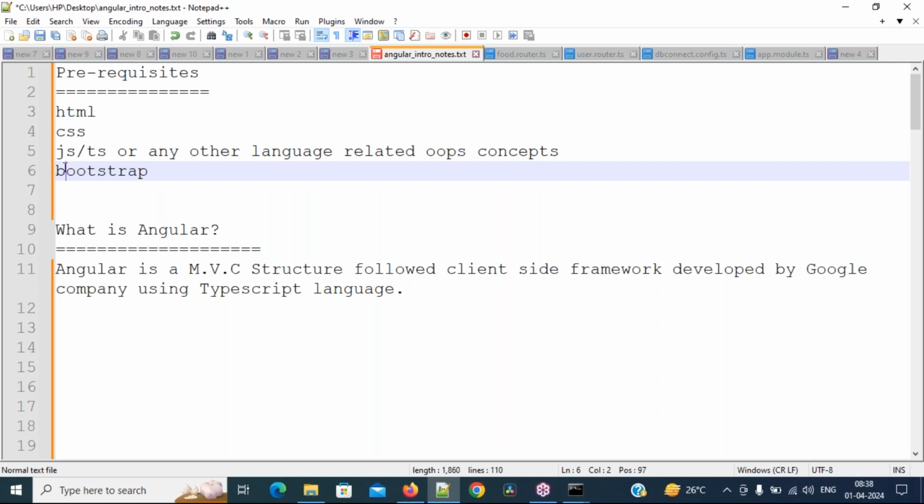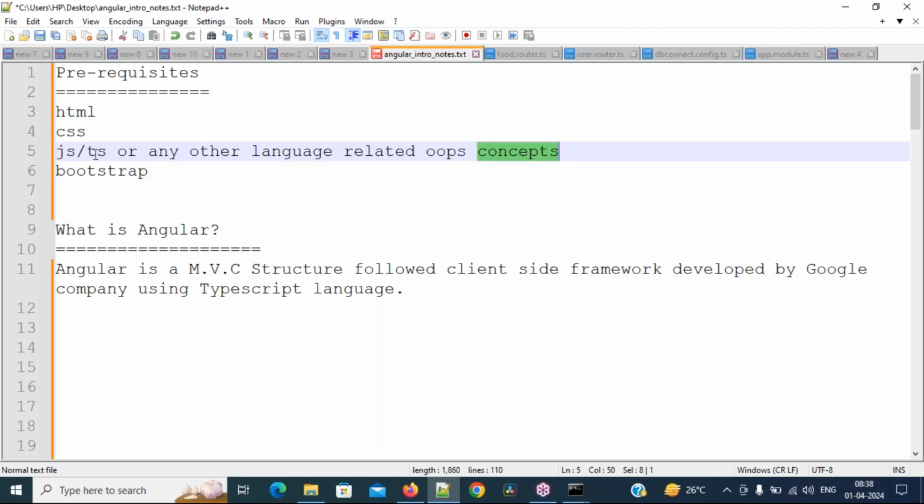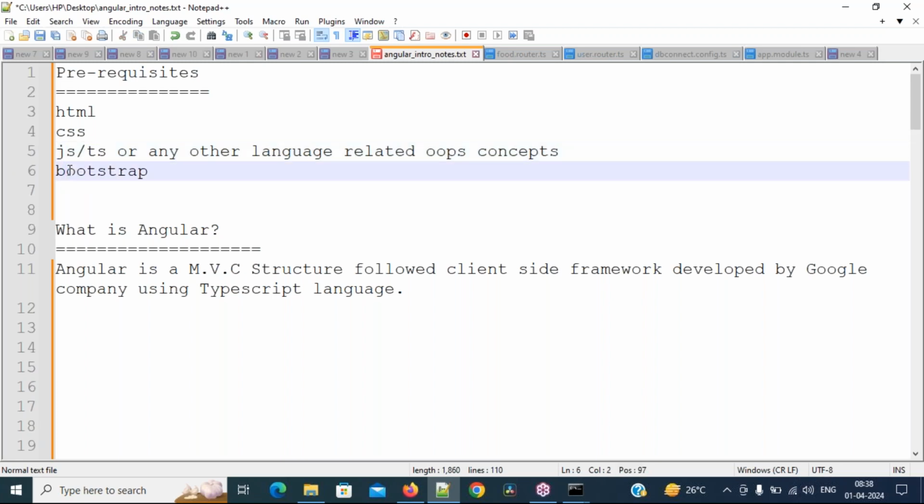Whatever code I have written, I will explain. But these are the prerequisites. Already, before joining the course, you should know HTML, CSS, JavaScript, or any other language related OOPS concepts. But TypeScript, I'm giving the videos, then after Bootstrap. Clear, everyone? Please respond.